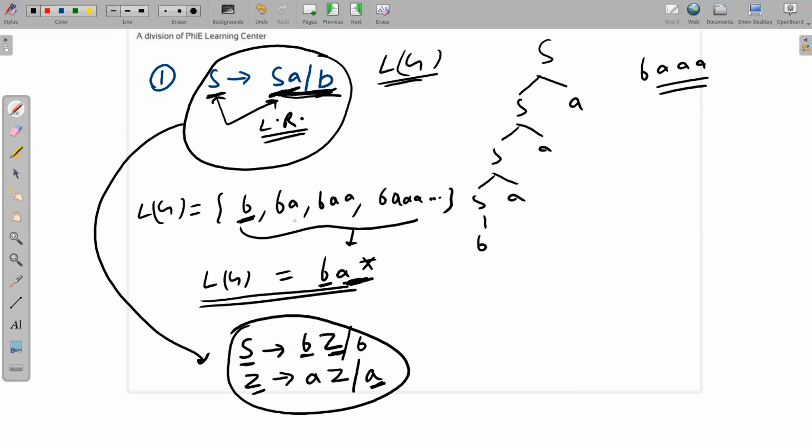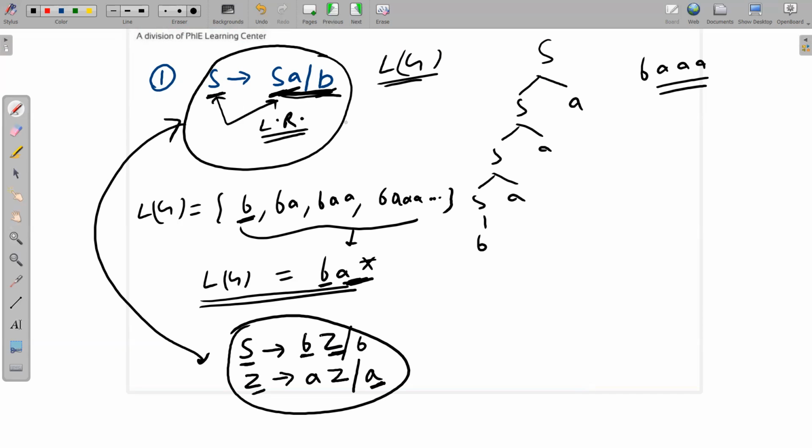Okay. So now these two grammars are equivalent. I hope you have got the idea of how I have designed this. Let me write it again so that you get the idea. S implies SA or B. This is your left recursive grammar. Now I want to convert it into a right recursive grammar, or you can say I want to remove left recursion from it. After removal, the basic condition is that the language generated by both grammars should be the same. Otherwise, we will say that it is not a conversion.